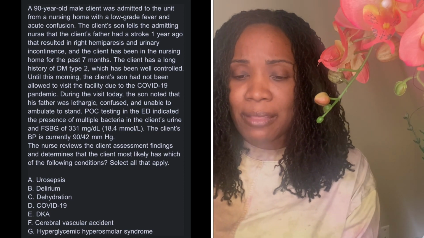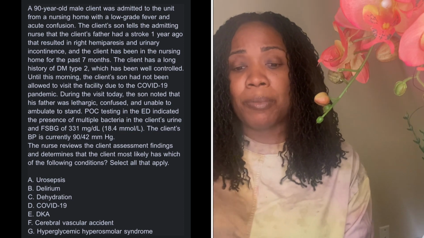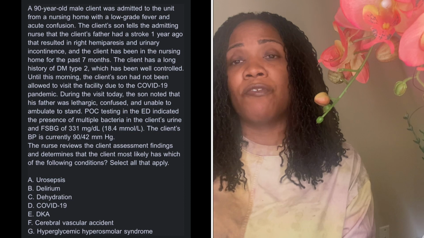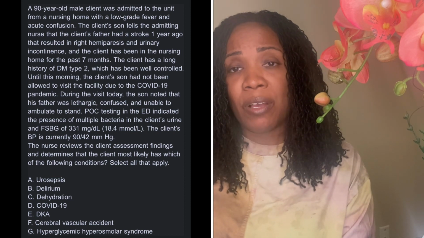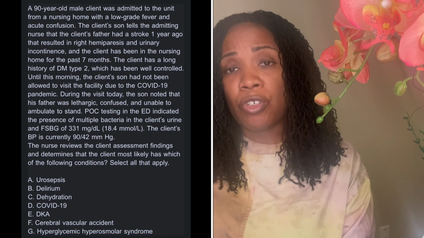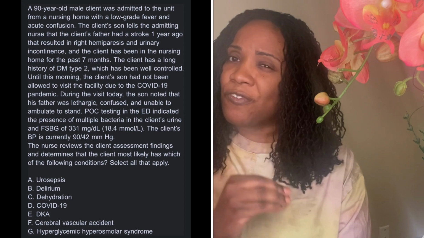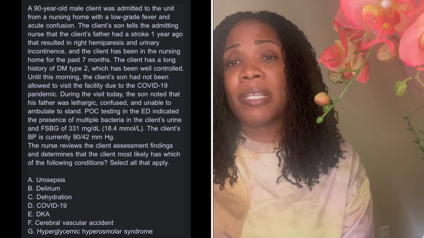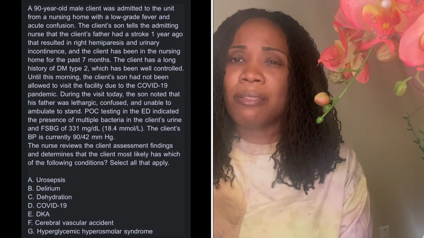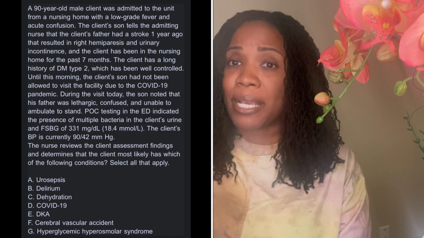The next thing that stood out to me was the blood pressure. That blood pressure of 90/42. You're dehydrated, you're losing fluid volume. You can do that with diabetes, and you can do that with urosepsis. So when you're looking at this, break this stuff down. Look at what is a filler, what is fluff, what doesn't really need to be there, and look at what the pertinent information is that's striking, right? That's coming out to you that'll help you figure out what's really wrong with this patient.